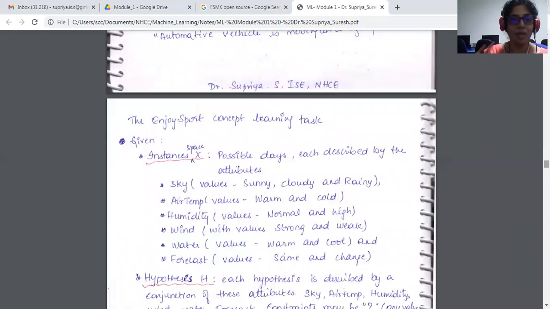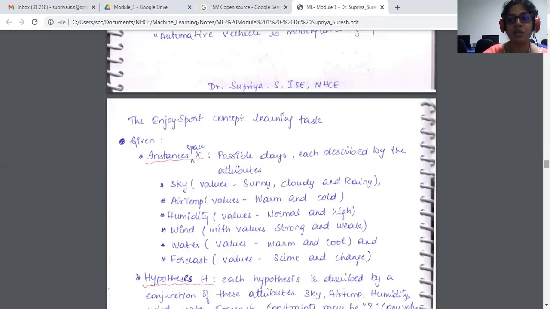To elaborate more in detail about concept learning, the enjoy sport concept learning task: how are we going to represent everything with respect to concept learning? As I told you, you need to have an instance space, and you need to have the hypothesis, which is represented with any of the attribute values, either a question mark, a specific value, or a phi.